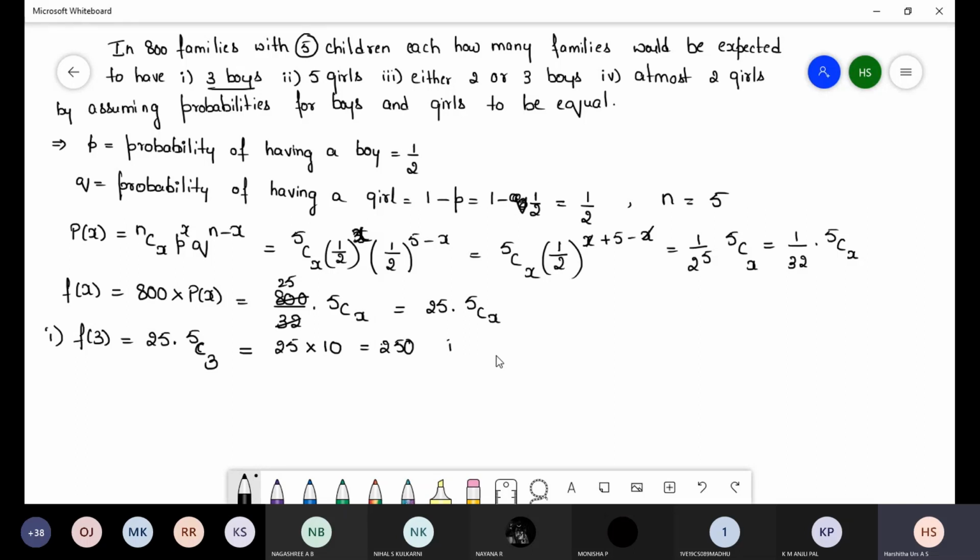Now the second one: only 5 girls, so x is equal to 5. So f of 5 is equal to 25 into 5C5, which is 25.